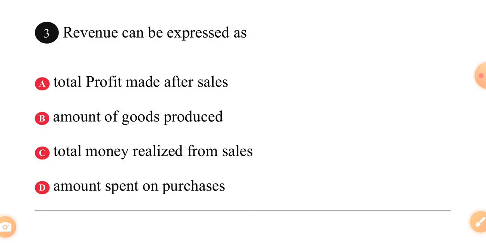Revenue, very important, pay attention. Revenue can be expressed as dash. A, total profit made after sales. B, amount of goods produced. C, total money realized from sales. D, amount spent on purchases.